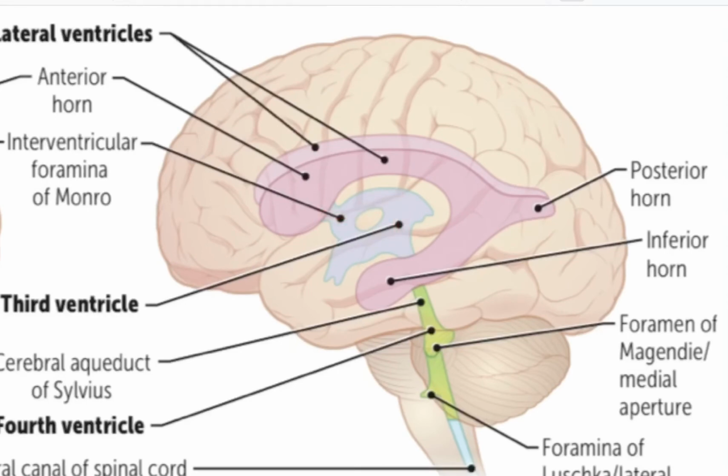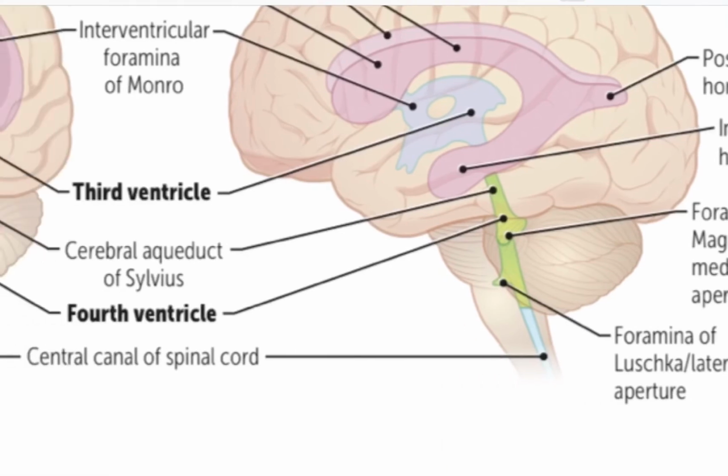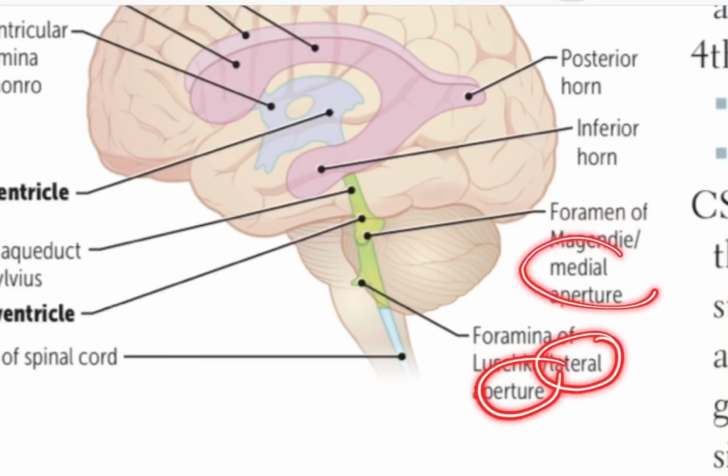Now, from the third ventricle, through the cerebral aqueduct of Sylvius, which is this, it moves into the fourth ventricle. From the fourth ventricle, there are two more openings, the foramen of Magendie and the foramen of Luschka, that is the medial aperture and the lateral aperture.